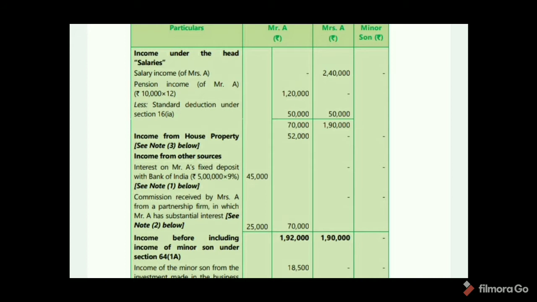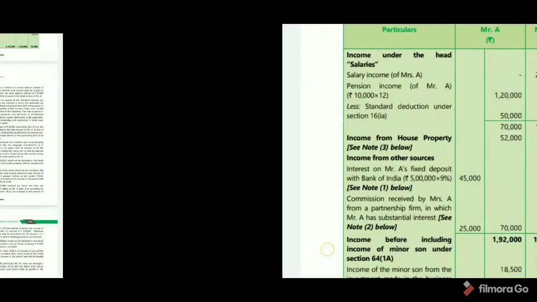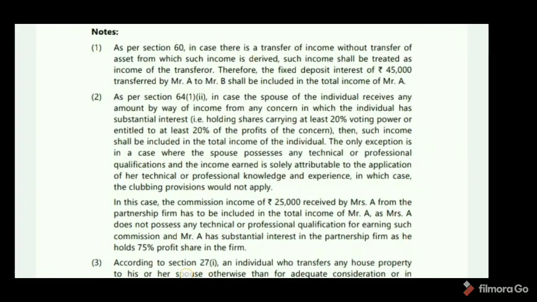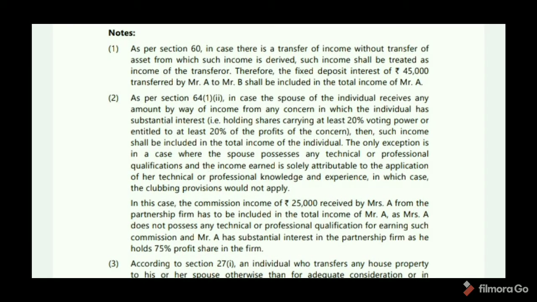Next, income from other sources. Interest on Mr. A's fixed deposit with Bank of India, 5 lakhs into 9 percent, 45,000. See note 1. As per Section 60, in case there is a transfer of income without transfer of the asset from which such income is derived, such income shall be treated as income of the transferor.